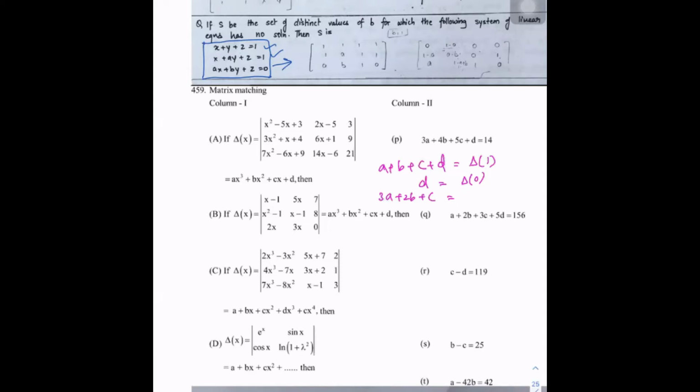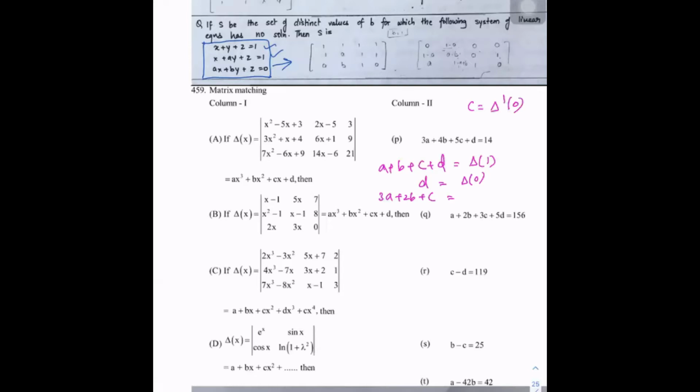But if the question is a plus b plus c plus d, simply substitute x equal to 1. No need to find the total delta, just delta of 1. If they ask only the constant value, then delta of 0. If they ask only the c value, it is indirectly delta dash of 0.